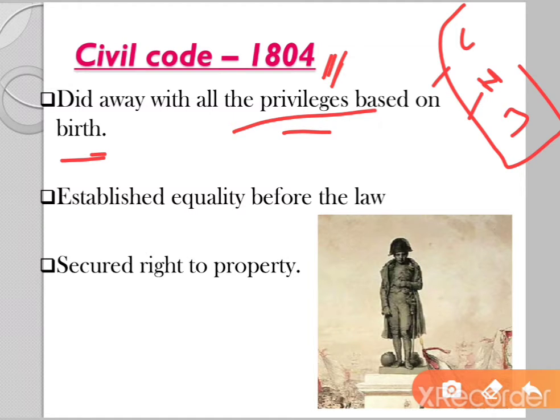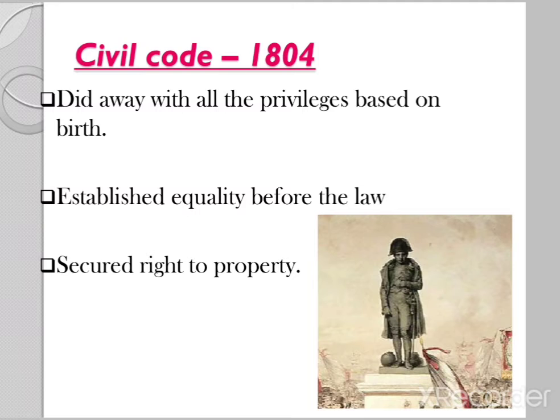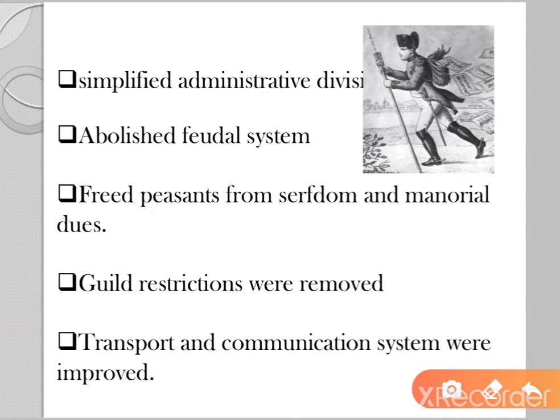Then he also established equality before the law, and then he secured the right to property to each and every citizen. And slowly, as his territories began to expand, he also controlled several other parts of Europe. And there also he enacted several other laws. He simplified the administrative divisions.